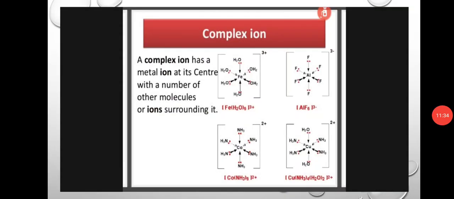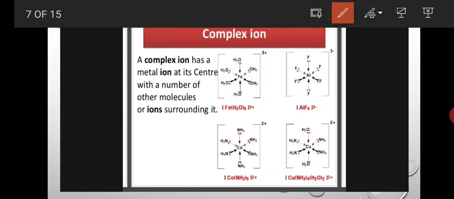Next is a complex ion. A complex ion has a metal ion at its center with a number of other molecules or ions surrounding it. Complex ion means each and every complex has a central metal atom, and that central metal atom is surrounded by a number of ions or molecules. For example, here the ferrous aqua complex: ferrous is the central metal atom and 6 aqua ligands surround the ferrous.